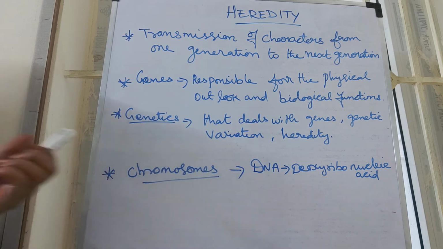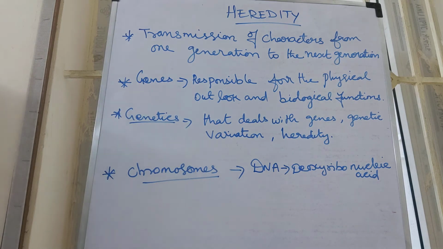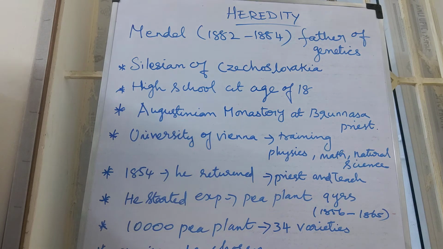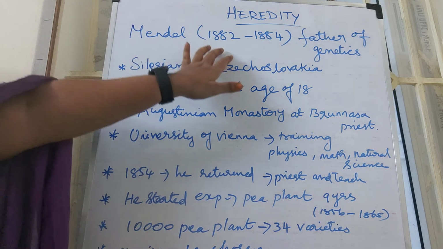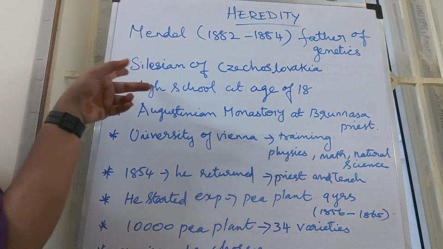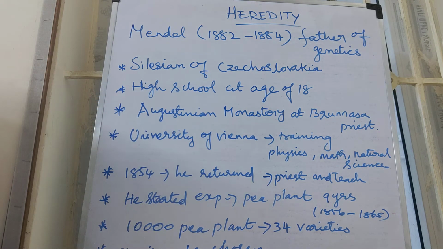Okay, now we are going to see a short story of Gregor John Mendel. He is called the father of genetics. We know that Mendel is the father of genetics. He was a citizen of Czechoslovakia, and he was born in the year 1822, in a family of farmers in Silesia, Czechoslovakia.